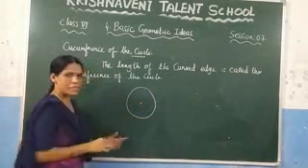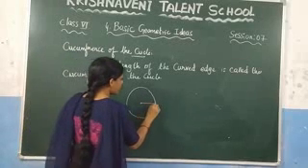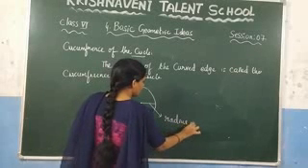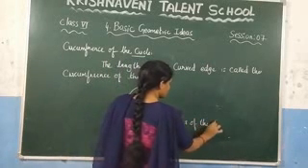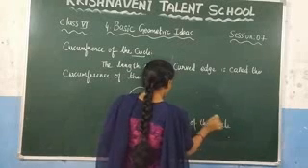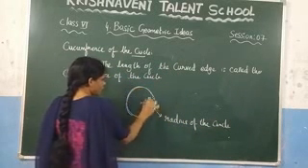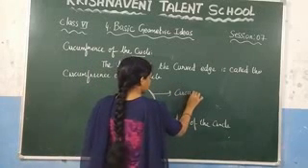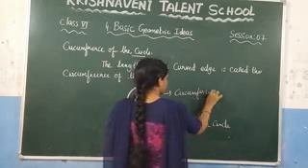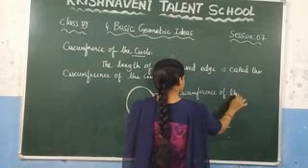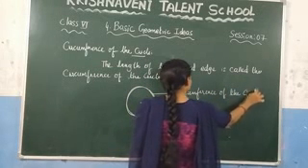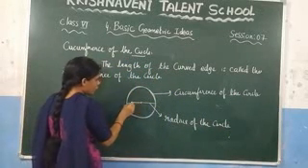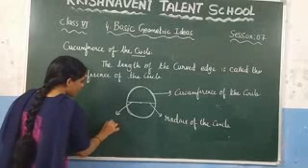And this is the center of the circle. Write it here, this one we call the radius of the circle. This length, this one, we call the circumference of the circle. Right? And after that, this total length, we call the diameter of the circle.